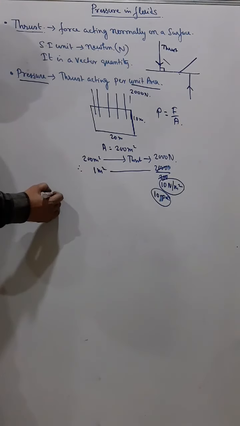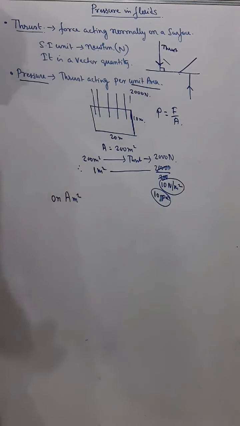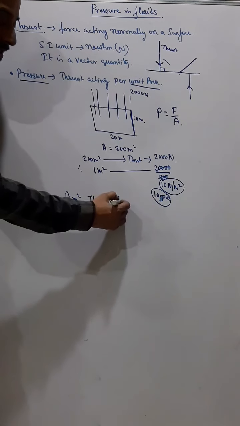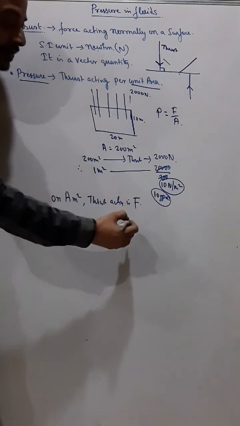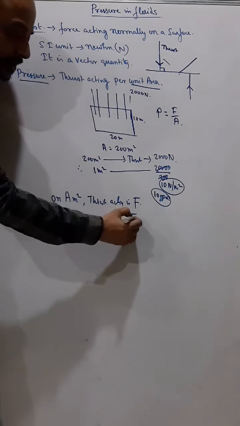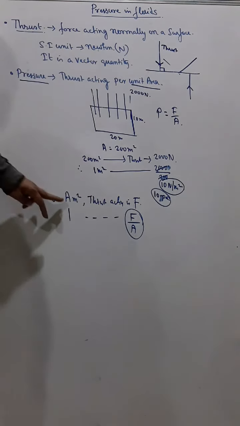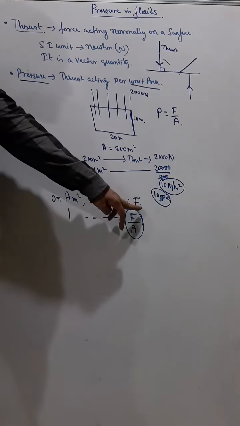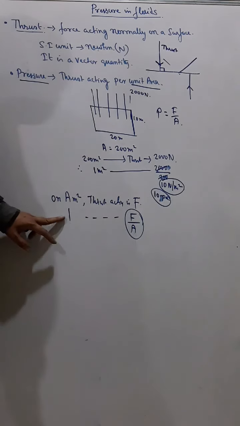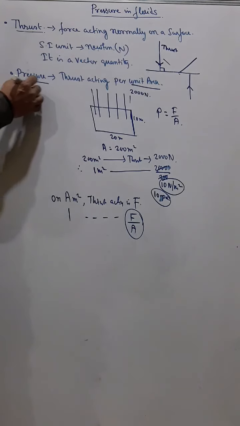You can understand this way: suppose the area is A meter square and the thrust acting is F. So if the total area is A, the thrust acting is F. So in A meter square the thrust acting is F. Then in 1 meter square the thrust acting will be F by A. So this is the formula for finding pressure.